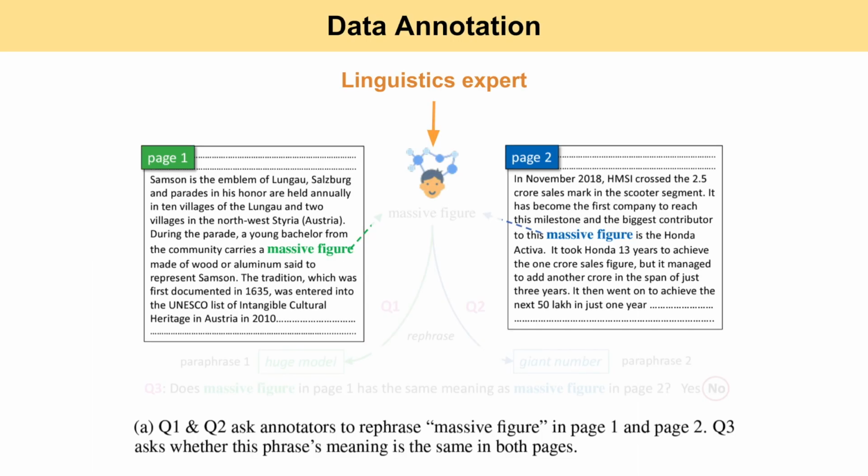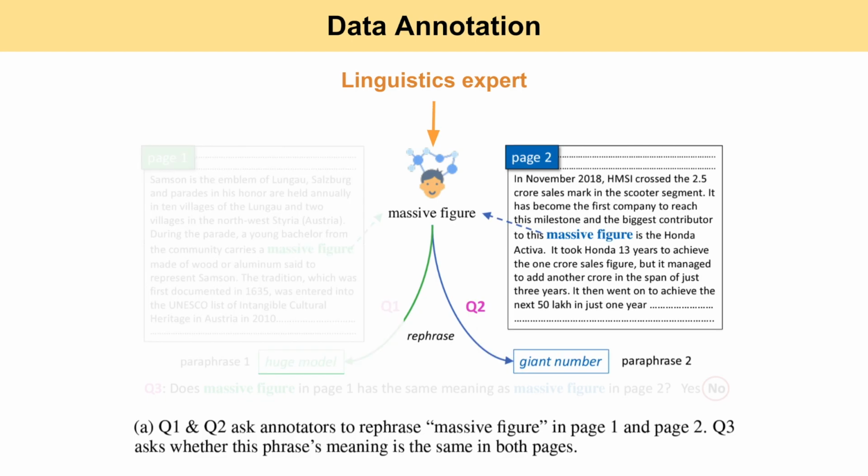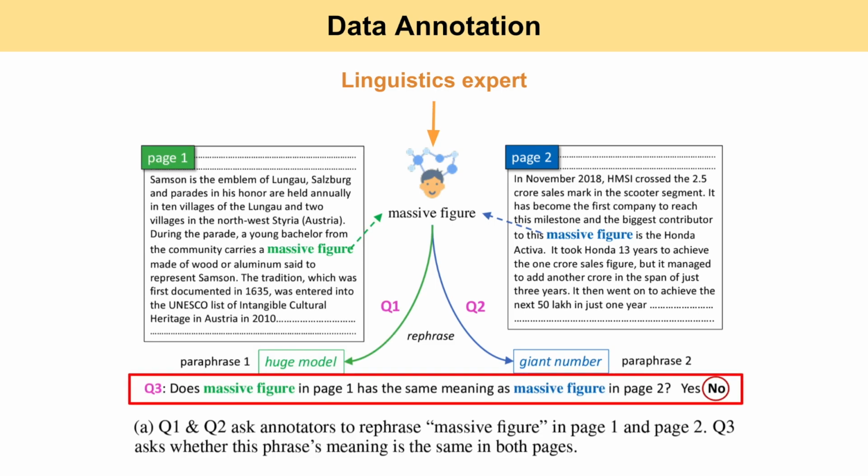Data annotation and verification. For data annotation, given 2 pages that contain the same phrase massive figure, we ask an annotator to read page 1 to understand the meaning of the green massive figure and rephrase it, and then repeat for the blue massive figure in page 2. We also ask the annotator a yes-no question to confirm whether the target phrase carries different meaning in 2 pages.